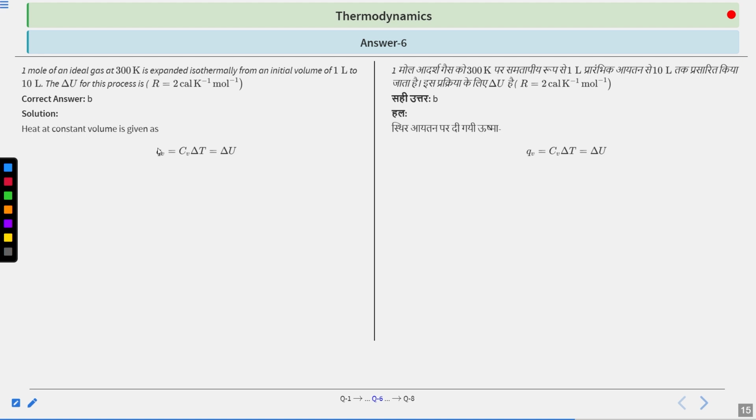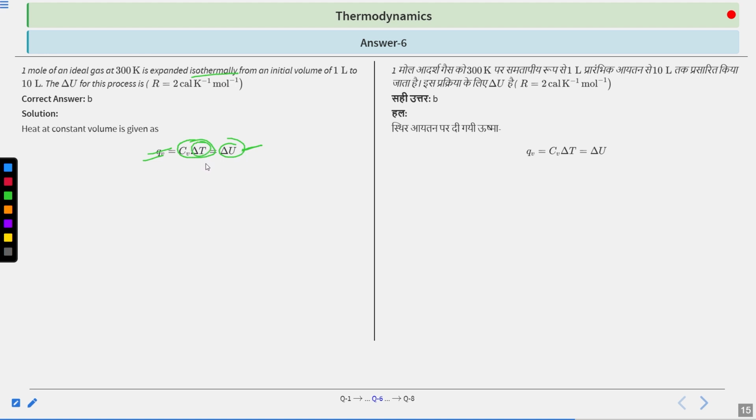We know that for delta U we can write the formula Cv delta T. Now, since U is a state function, the key point, other than isothermal, is that you can take any formula to calculate it for any process, as long as you know the variables given.